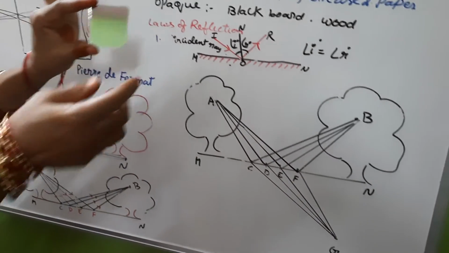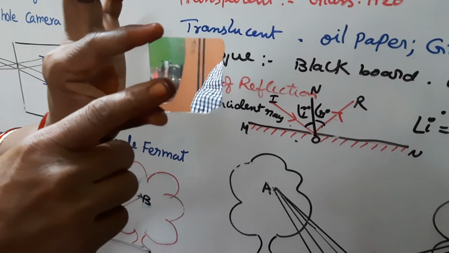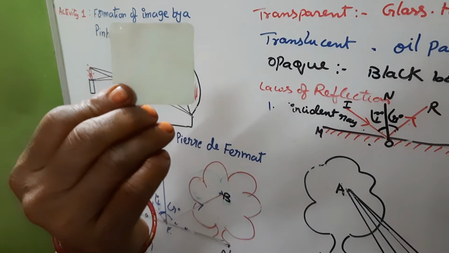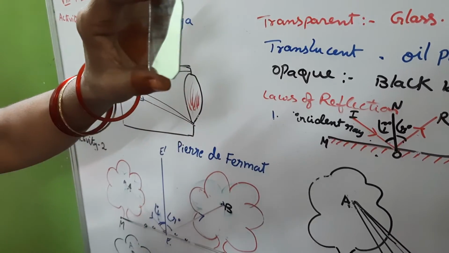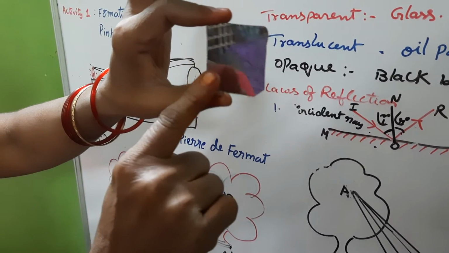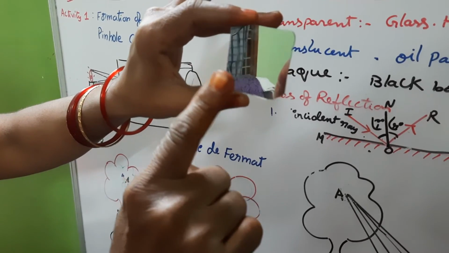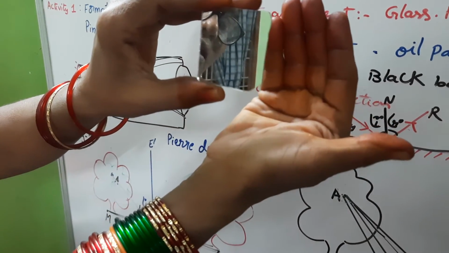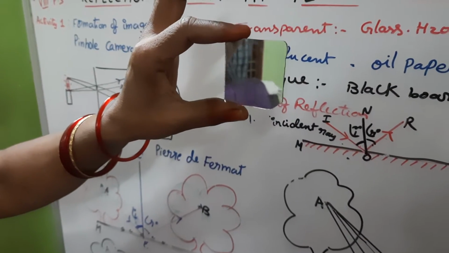This is the plane mirror. This is the reflecting surface, and at the back side you see that it has a silver coating. After that there is a paint. And here, how much distance my finger is from this particular mirror, you will get the picture the same distance behind the mirror. But really if you keep a screen here, can you see the other finger over there? No. So it is a virtual image we can say.